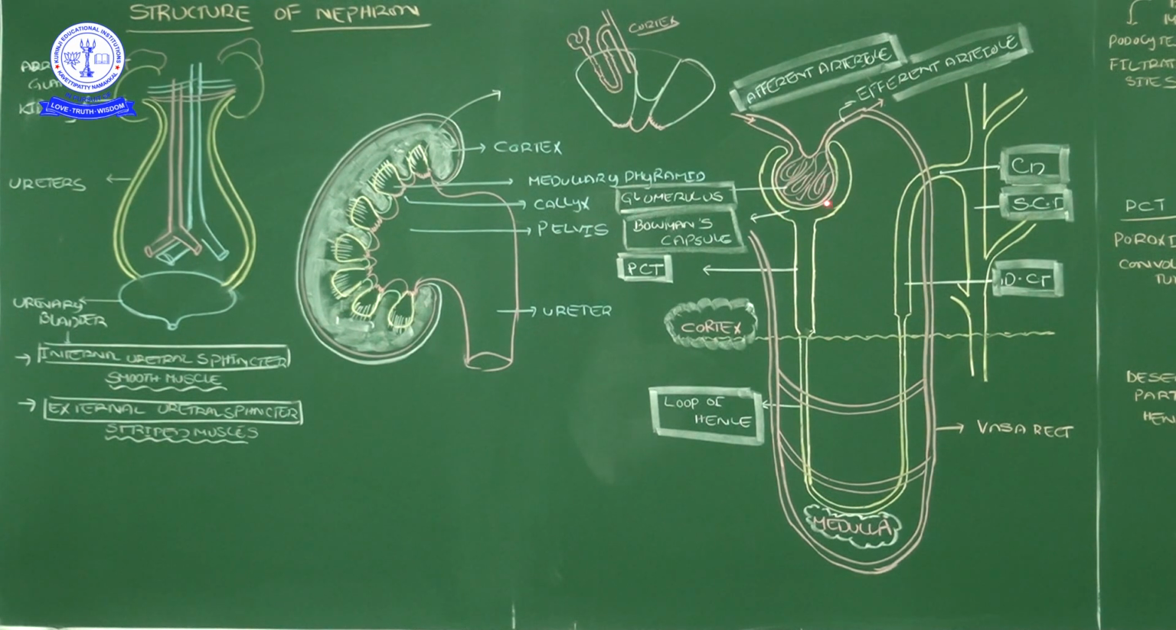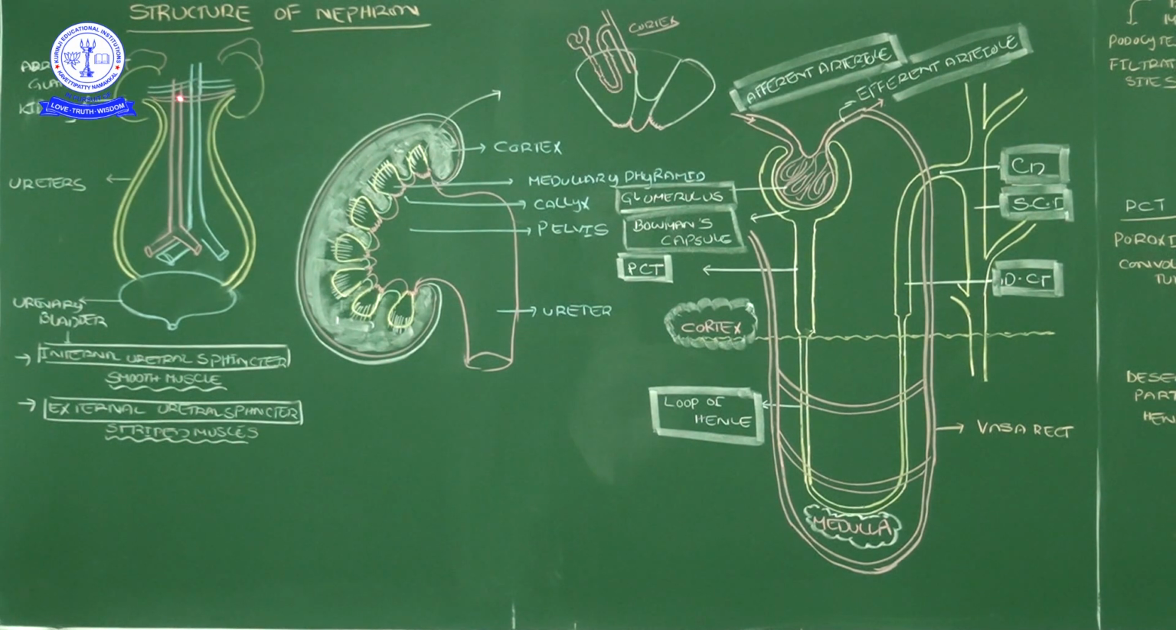That is a Bowman's capsule, of course, also called the renal capsule. Inside the Bowman's capsule, a tuft of blood capillaries is there. That tuft of capillaries we call a glomerulus. Okay, a tuft. How will this glomerulus form?